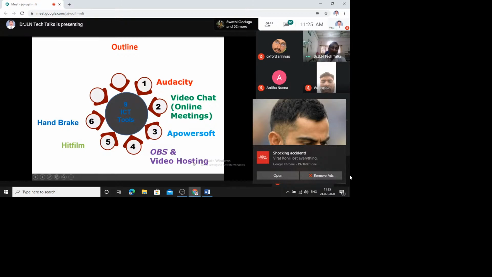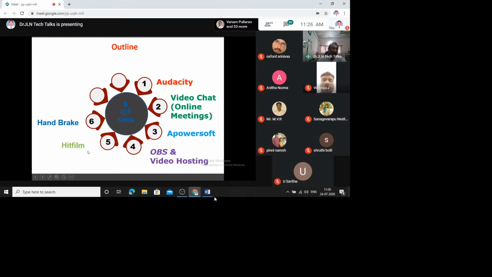Then the next tool, the fifth tool, is HitFilm Express. This is basically used for editing purposes. Sometimes you may add videos and you may remove certain parts of videos, and you can add your own PPTs also in some places. All that is possible with the help of HitFilm. And the next tool is Handbrake, which is basically a video compression tool. You know why? I'll tell you the reason during the discussion of that Handbrake tool.